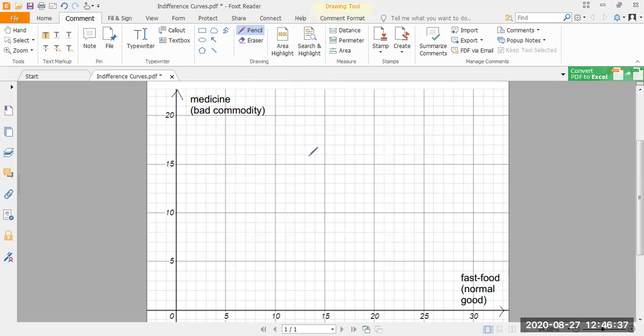So let's say one day I consumed a moderate 10 burgers. Having 10 burgers in one day is too much, so let's say in one year I had 10 burgers. So it was not very bad. Considering the fact that I had a low number of burgers that year, I had to consume only 5 units of medicine. So when I consumed 10 units of fast food, I had to consume 5 units of medicine. That is the position that I was in that year.